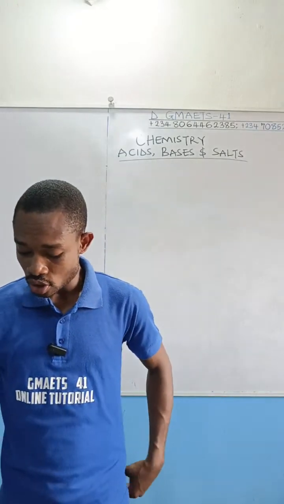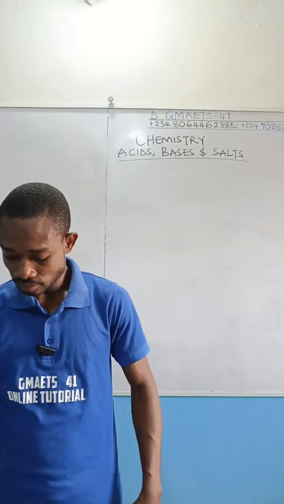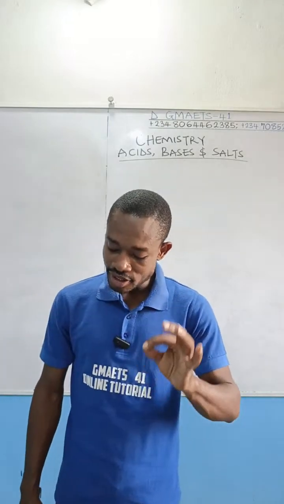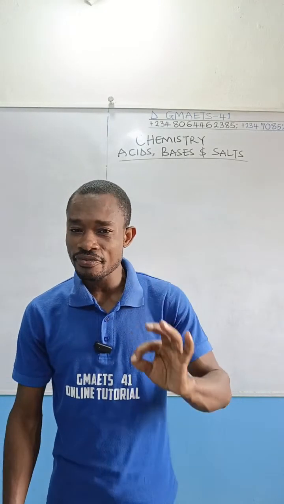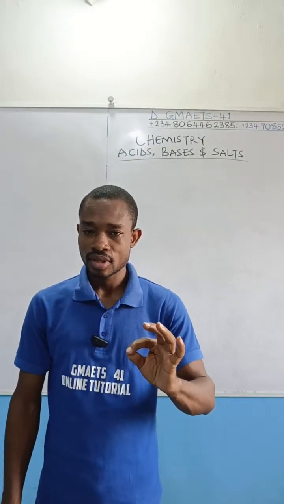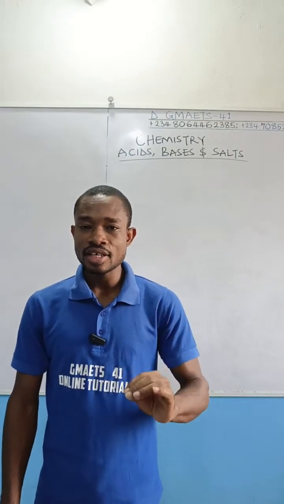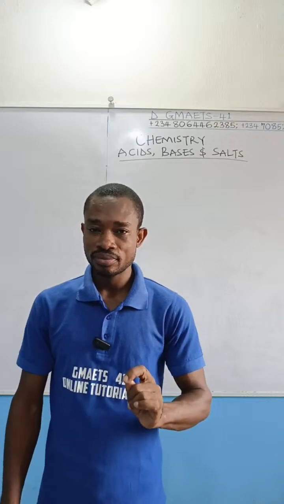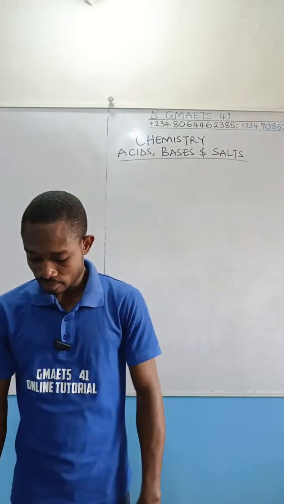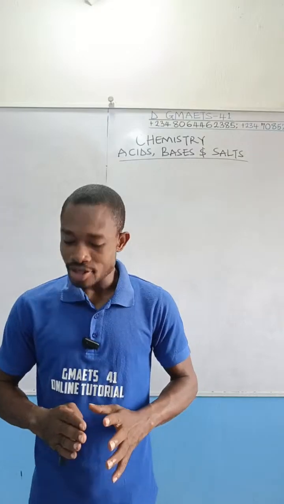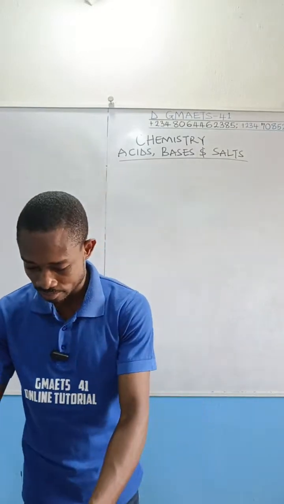Next question I want us to look at is this. An acid is said to be weak if: A, its ions are so completely dissociated.